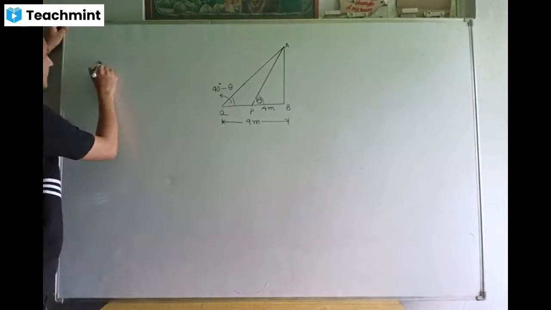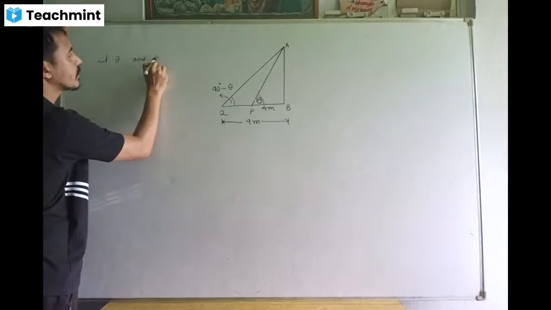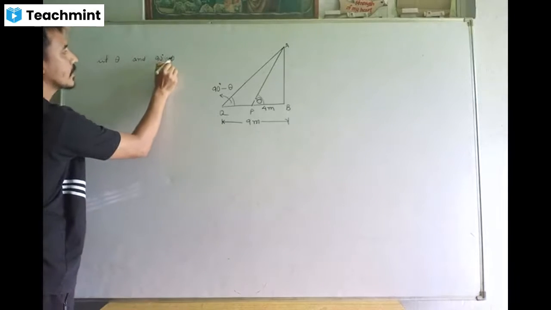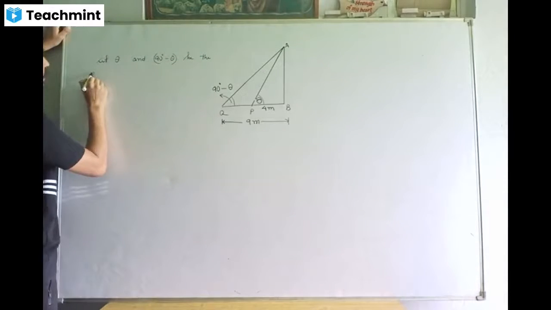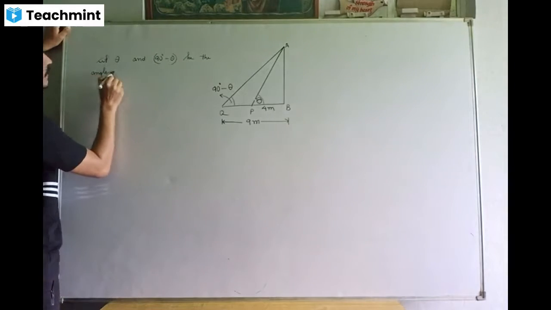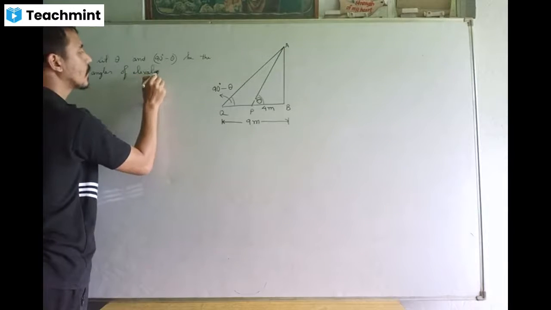So I'm going to write like this. Let theta and 90 degrees minus theta be the angles of elevation. Angles of elevation from where?